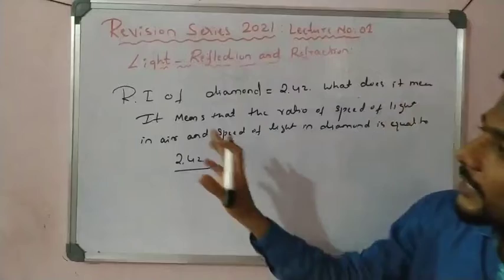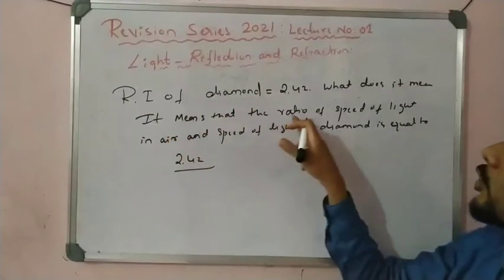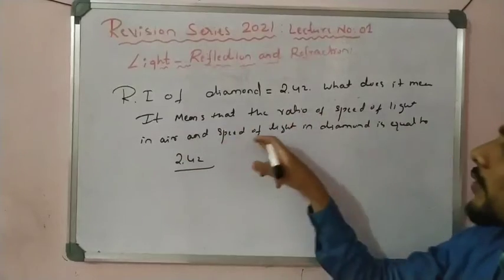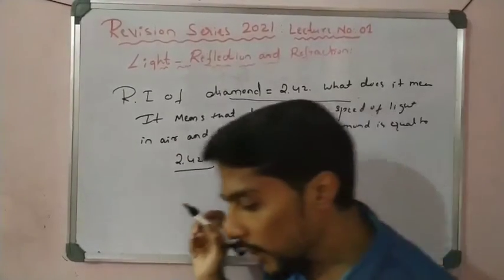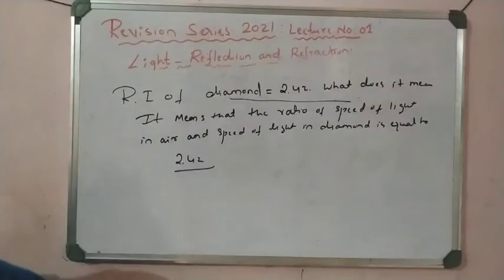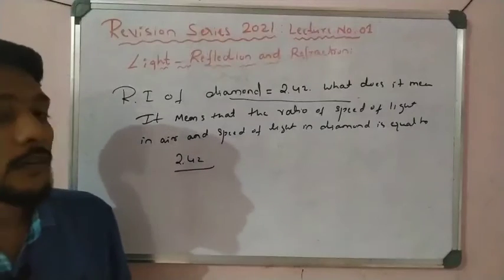That is the answer. If it is the refractive index of water, it means the ratio of the speed of light in air to the speed of light in water, like that. That is the meaning of the numbers, right? So you have to remember this about the refractive index.